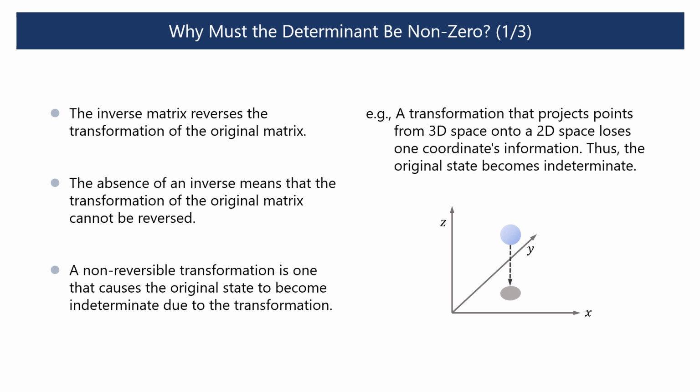So, why does a matrix have no inverse when its determinant is 0? The inverse matrix serves to reverse the transformation of the original matrix. The absence of an inverse means that the transformation of the original matrix cannot be reversed. A non-reversible transformation is one that causes the original state to become indeterminate due to the transformation. For example, a transformation that projects points from 3-dimensional space onto a 2-dimensional plane loses one coordinate of information, leading to problems in reverting to the original state.